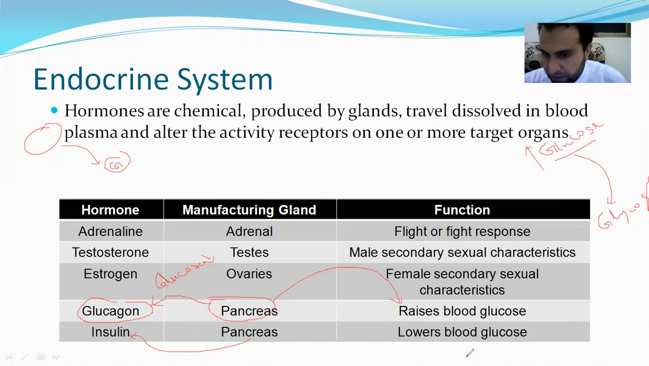decrease that. How will it decrease the glucose level? How will it lower the blood glucose level? By converting that glucose into glycogen, that is the store form of glucose, or it will increase breakdown of glucose. Is it clear?